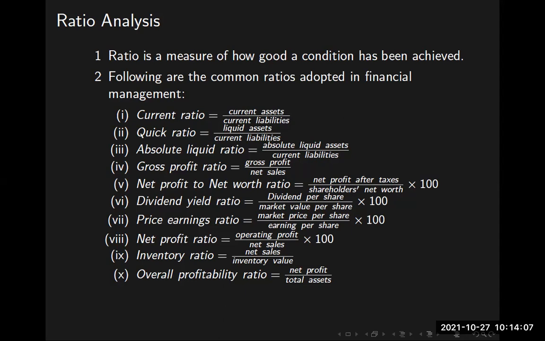Liquid asset means I have 1,000 rupees in my cash box, whereas current liabilities for the month exceed this 1,000 rupees. It is about 50,000 rupees. I have to pay salary, the phone bill, the electricity bill, all those things. I need 50,000 rupees. What will be my quick ratio? Liquid asset 1,000, current liability 50,000. 0.02. I am in a difficult condition.